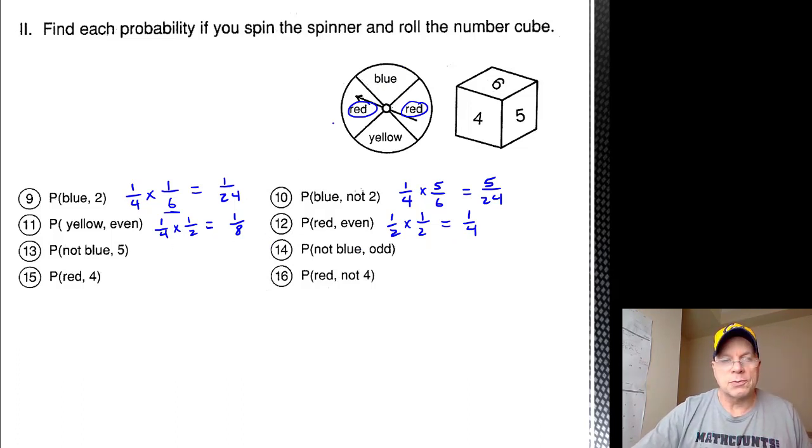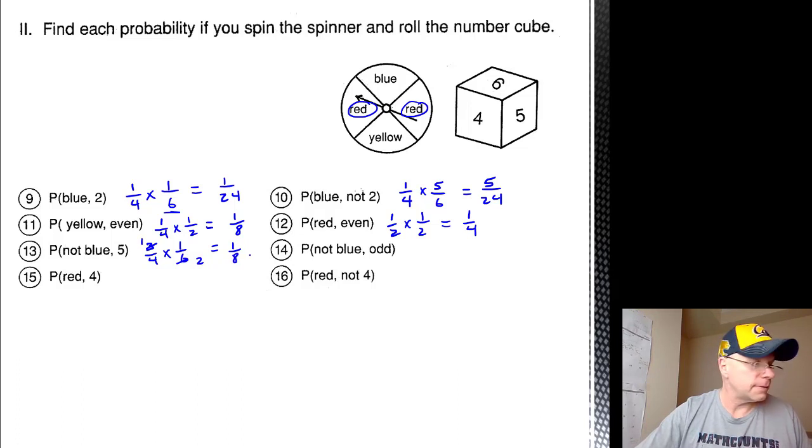Probability of blue is 1/4, so probability of not blue is 3/4. Probability of rolling a 5 is 1/6. 3 and 6 have a common factor of 3. 3 divided by 3 is 1. 6 divided by 3 is 2. So the probability of not spinning blue and rolling a 5 is 1/8.